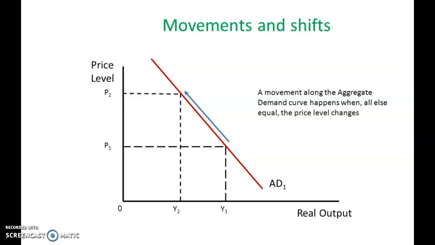So far, we've just been talking about movement along the aggregate demand curve. So again, similar to microeconomics, if there's a change in the price level that does not cause aggregate demand to shift, that causes movement along the aggregate demand curve. Next, we're going to be talking about what causes the entire aggregate demand curve, which is consumption, gross investment spending by businesses, government spending, and net exports, exports minus imports, to shift.